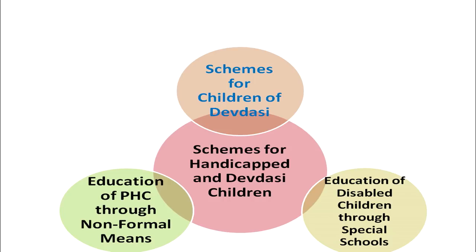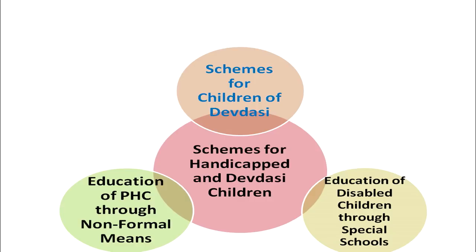Now, as far as the educational schemes for physically handicapped children are concerned, different non-formal measures had been taken by the state of Maharashtra. An alternative schooling system had been created in the state to impart education to these children.